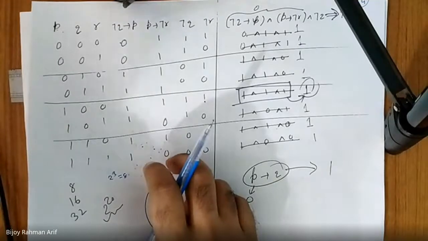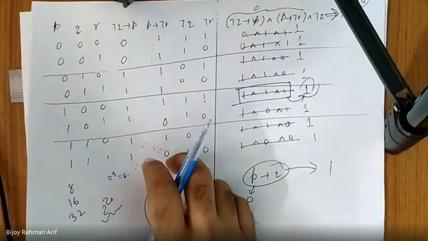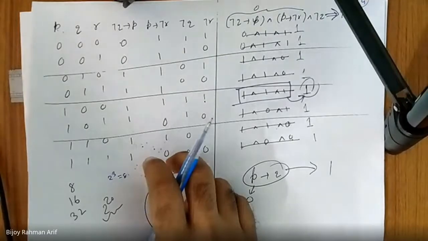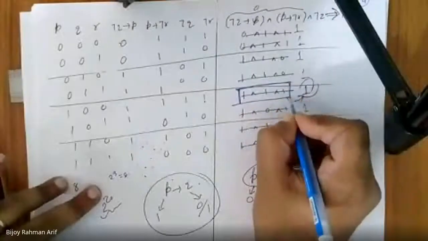If any of the premises is 0, then because we are connecting using AND, the whole left-hand side will become 0. So the only important point is this one, where everybody is 1.